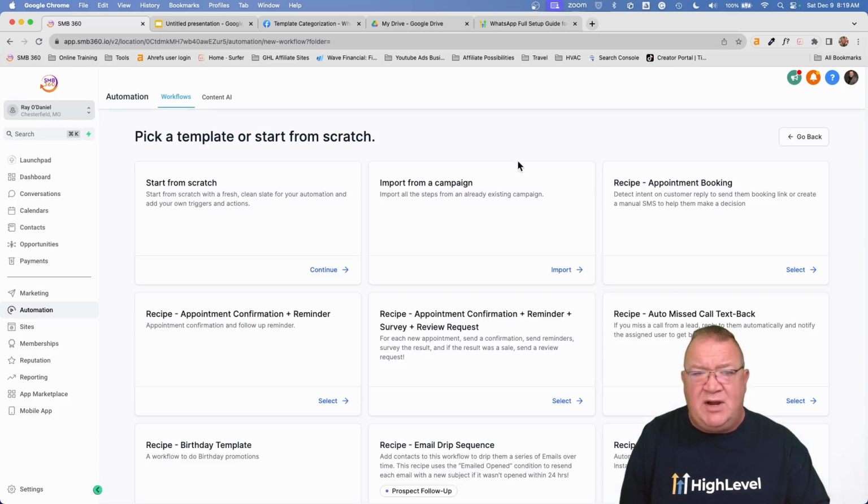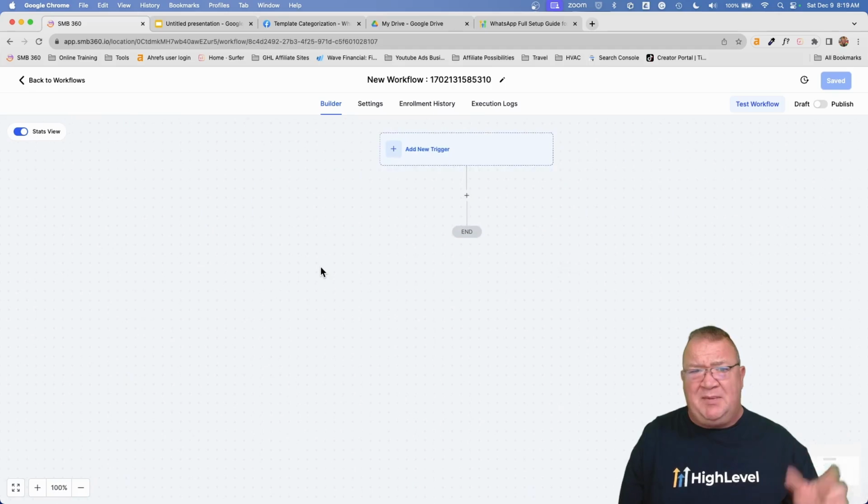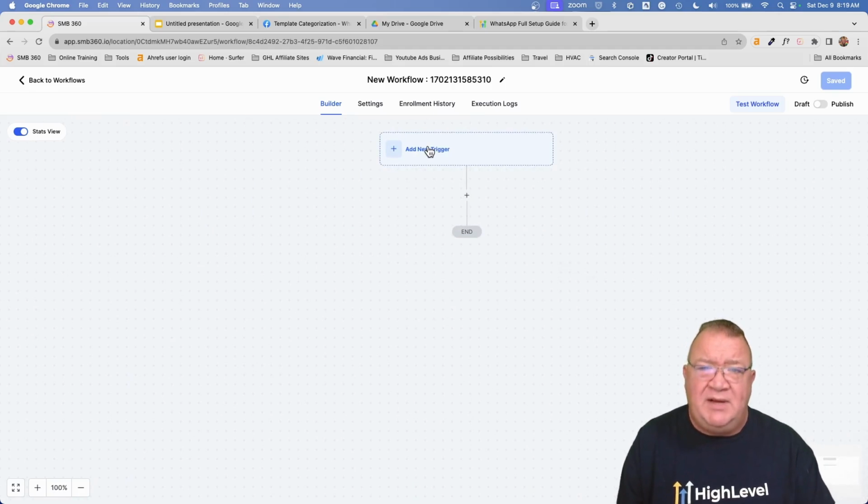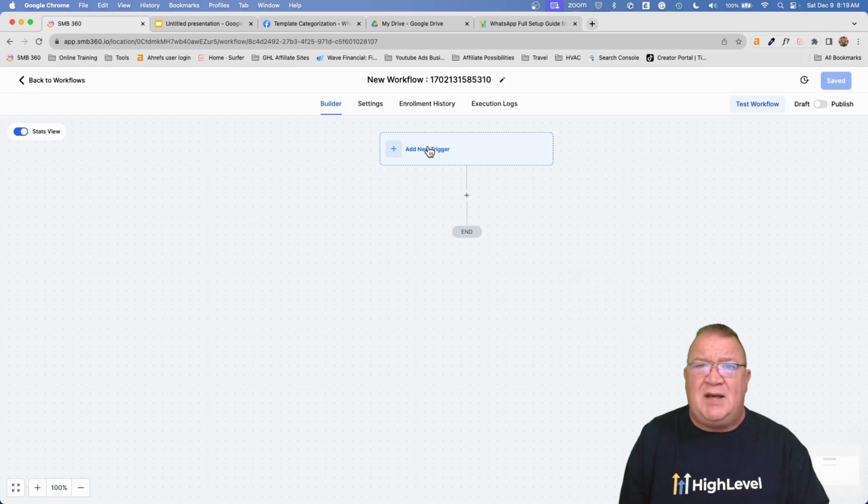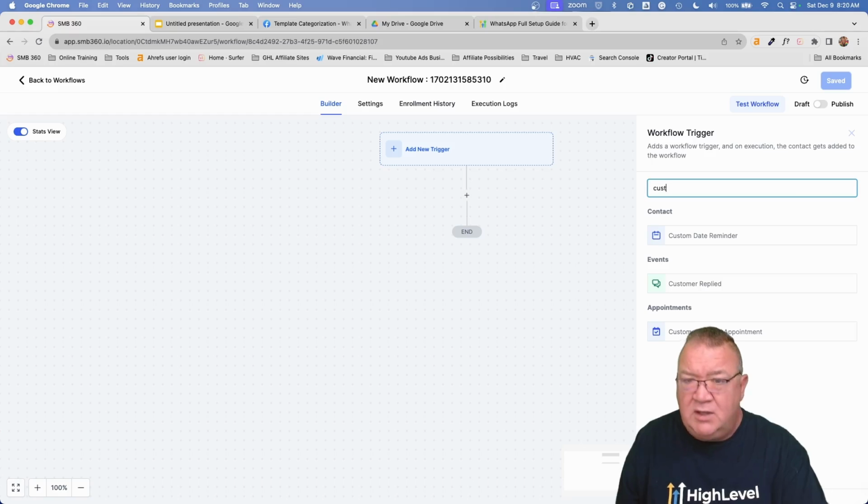Now, what I'm going to do is create a new workflow from scratch. This isn't going to be complicated. One of the things I want to make sure that you understand here is that ever since WhatsApp has been configured, there has now been a way to trigger a workflow based upon somebody communicating with you via WhatsApp. Let's take a look at that. Click on new trigger. Now, the one we're looking for is customer replied. That's always going to be a good one.